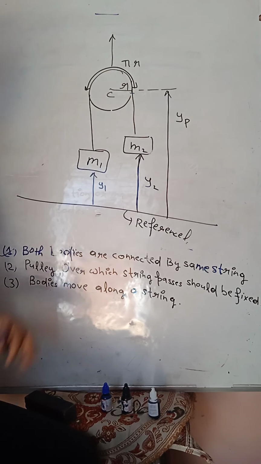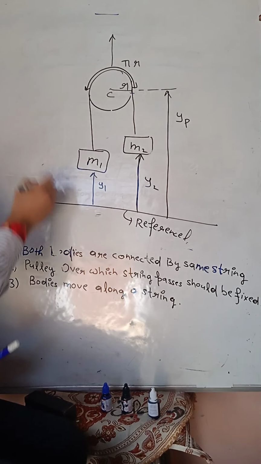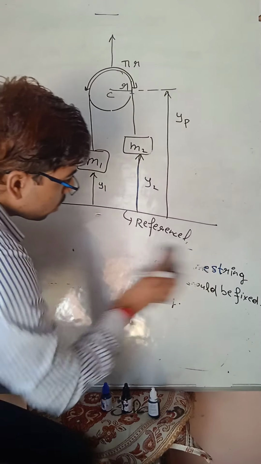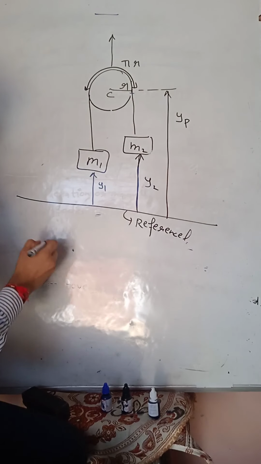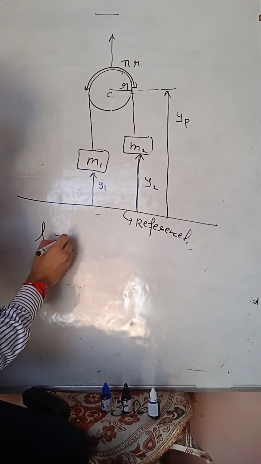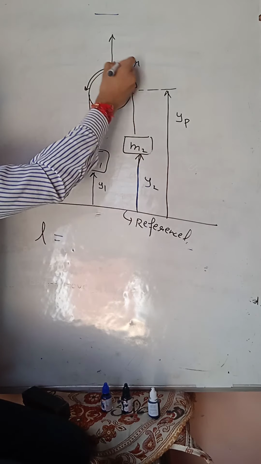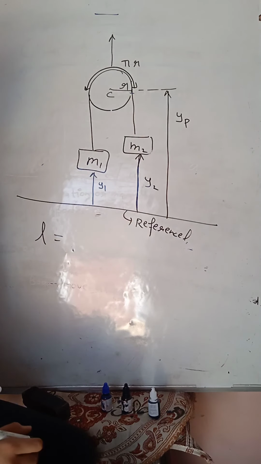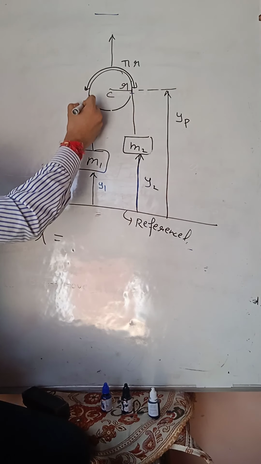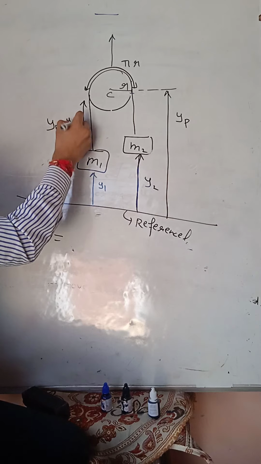Now we will derive the relation. Let us consider the length of the string is L. Clear? L is the length of the string. Now this is yp, this is y1. So from here to here, this is yp minus y1.